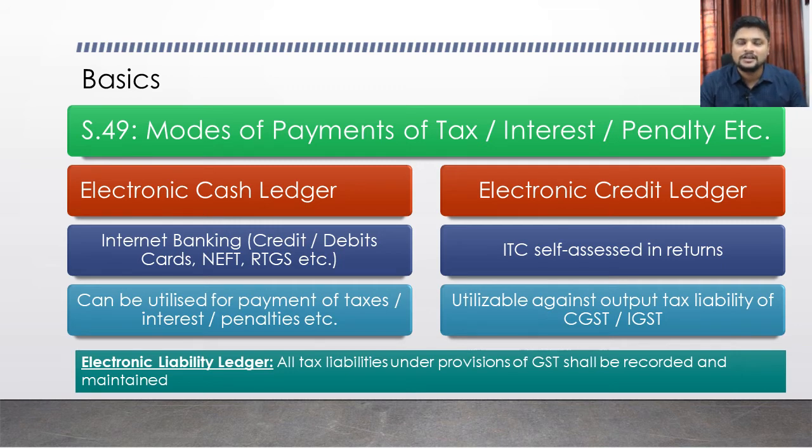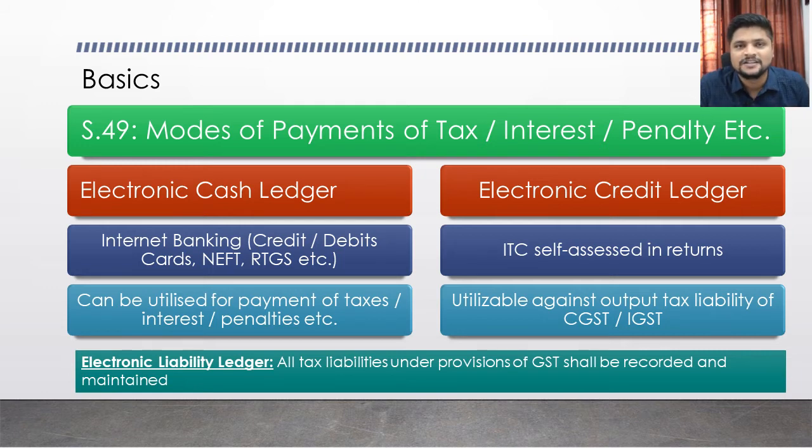You can hold that amount in the ledger for any length of time. Whenever you file a return, if any tax liability arises in your electronic liability ledger, that liability will be paid from your electronic cash ledger. We will understand what the electronic liability ledger is later.